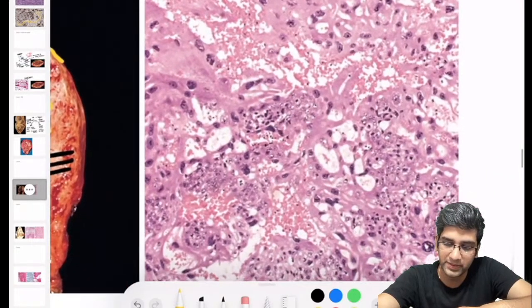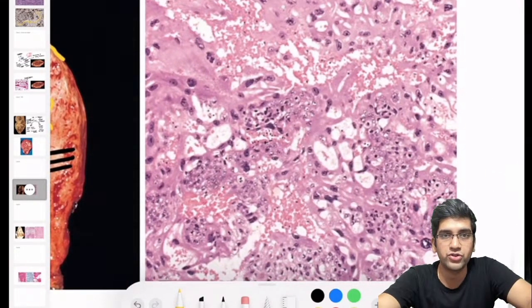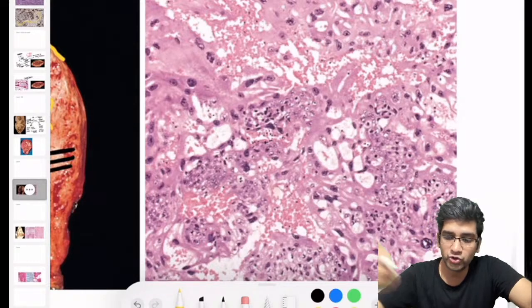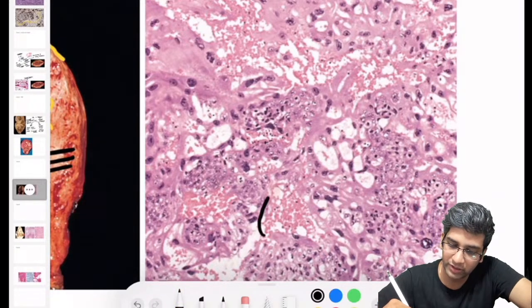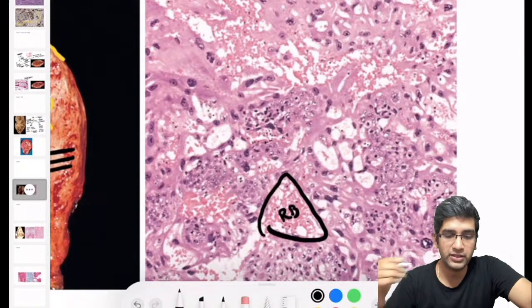Now, looking at the microscopy, tell me, do you want to change your diagnosis or do you want to fit into whatever you call? The microscopy, there are a few classical findings here for me. One, having lots of blood. You have RBCs. That's the first finding for me.